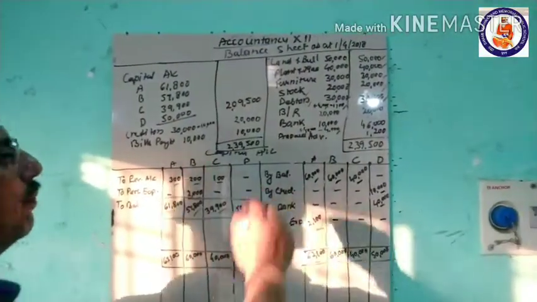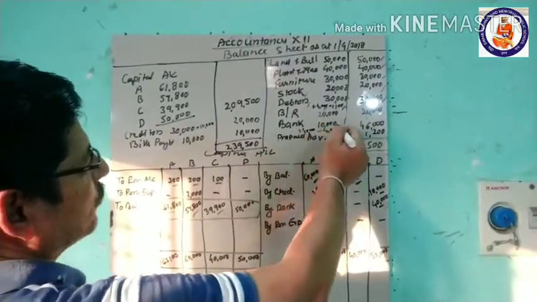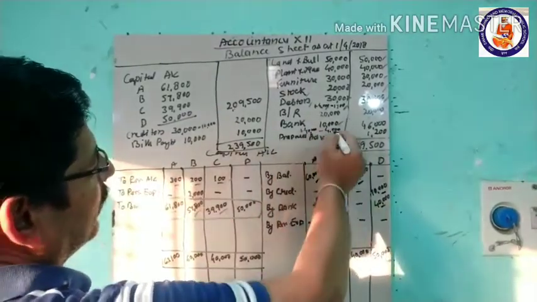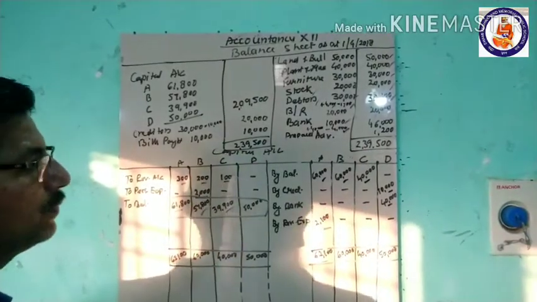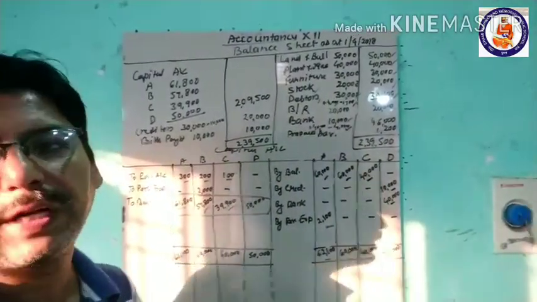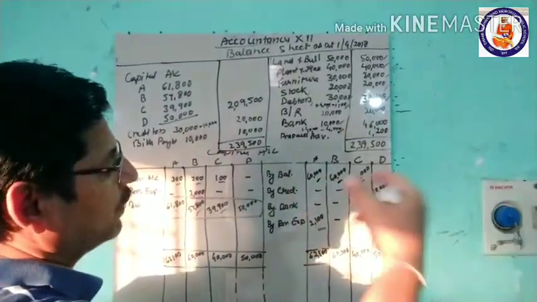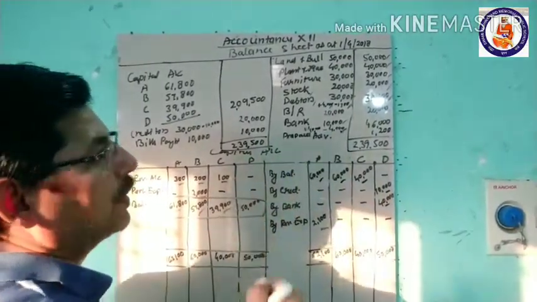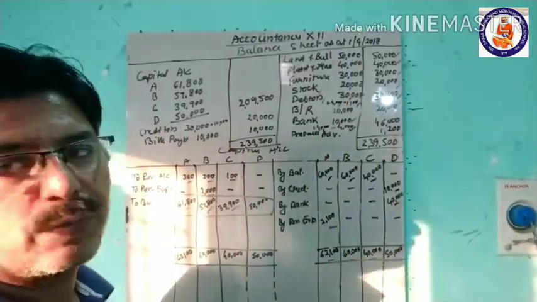Then there was a bill receivable of 20,000. And then the bank balance, as I told you, 10,000 was showing in the old balance sheet. Then 4,000, as I told you here, the bill receivable was dishonored. Because of that, our bank balance was reduced by 4,000. But our new partner D was admitted, who brought 40,000 rupees cash, deposited into the bank.